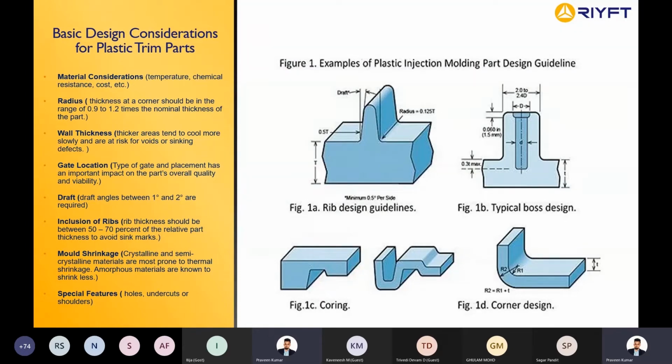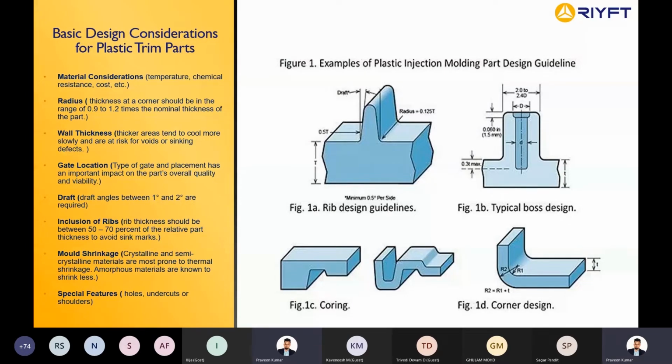And do you know what is a negative draft angle? And why do we give it? Where should we give a negative draft angle? Normally all draft angles should be positive. If you give a negative draft angle, the manufacturability of the part becomes very complex, and it will lead to an expensive manufacturing process. So always avoid giving a negative draft angle for any components. All the draft angles should be positive.